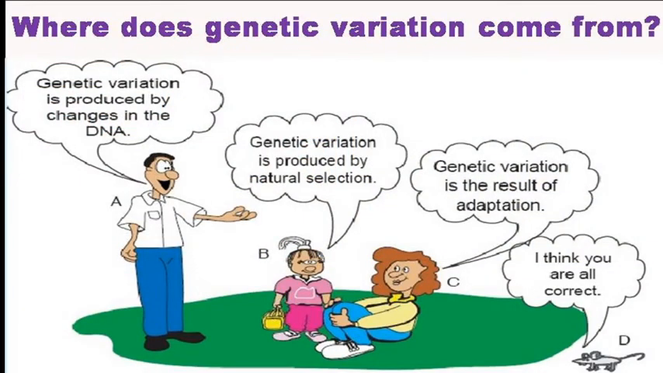There are different questions in your mind. Where does genetic variation come from? One person can say genetic variation is produced by changes in the DNA. Somebody says that genetic variation is produced by natural selection. Somebody will say genetic variation is the result of adaptation. I think you are all correct.